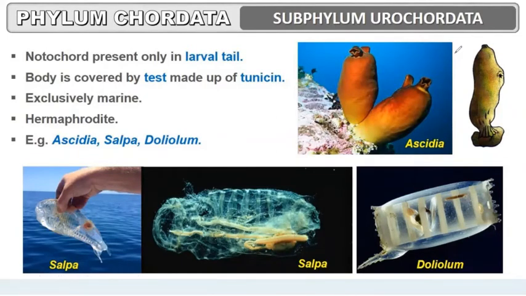So in adults it is absent, and it is present only during the larval stage, and only in the tail. The body is covered by a tunic, a membrane made up of tunicin. These are exclusively marine organisms. Organisms are hermaphrodite. Examples are Salpa, Ascidia and Doliolum.